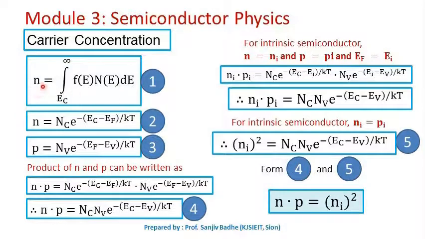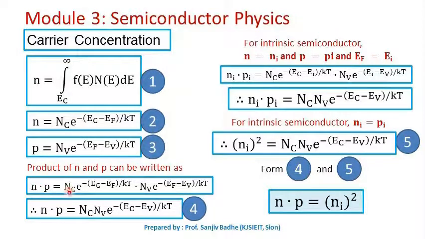We have written the relation for electron concentration in the conduction band using the Fermi-Dirac distribution function as an integration from Ec to infinity of f(E) N(E) dE, and by solving it we get n as Nc e raised to minus (Ec minus Ef) by kT. Hole concentration is p equal to Nv e raised to minus (Ef minus Ev) by kT. Let us write the product of these two, n and p, by multiplying equations 2 and 3.